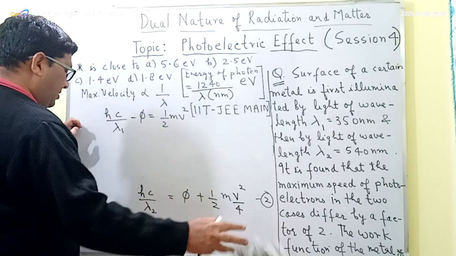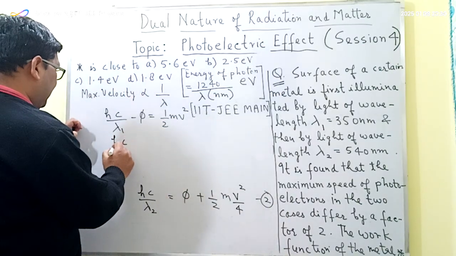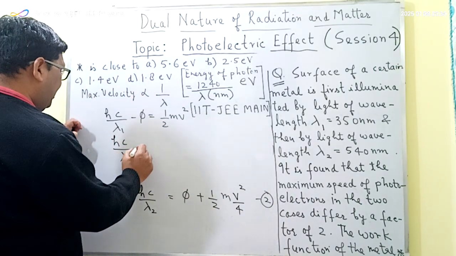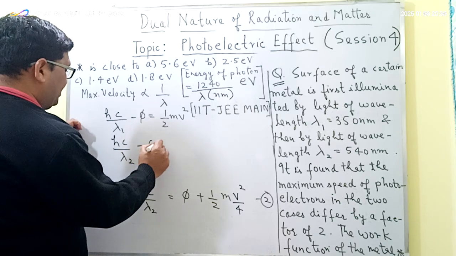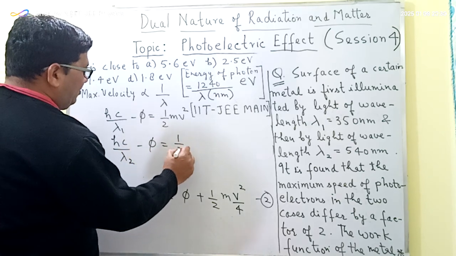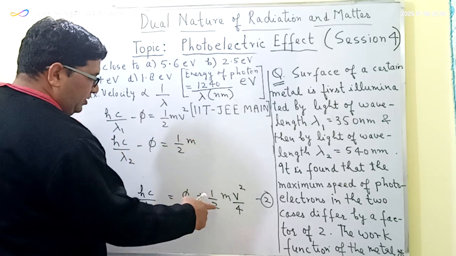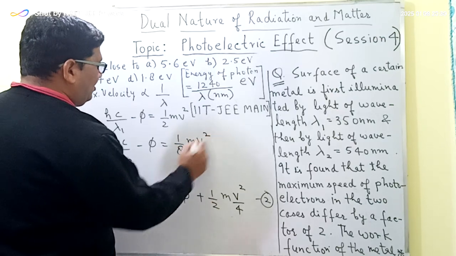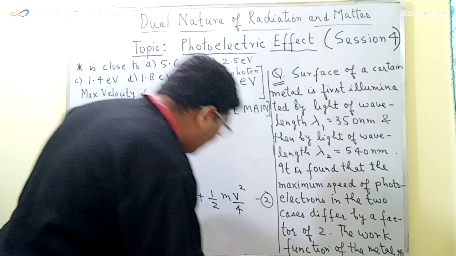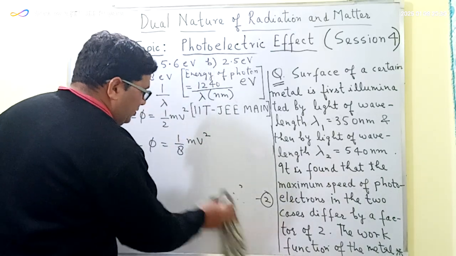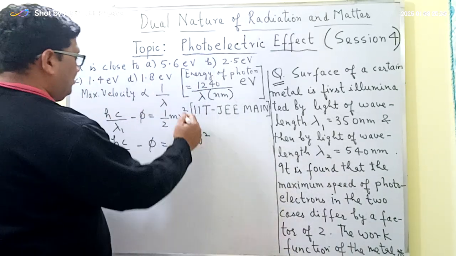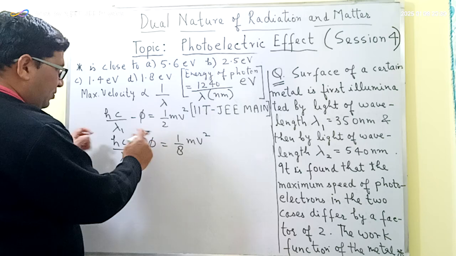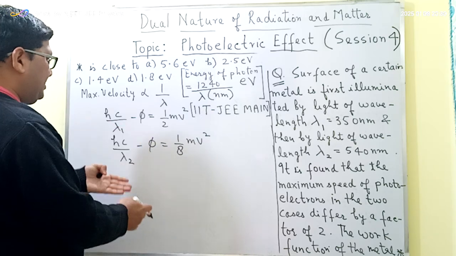And the second equation we will rearrange in the same way. That is hc upon lambda2 minus phi will be equal to, sorry, not 1/2, it's 1/8 m v squared. Now from these two equations, what I will do is divide them.